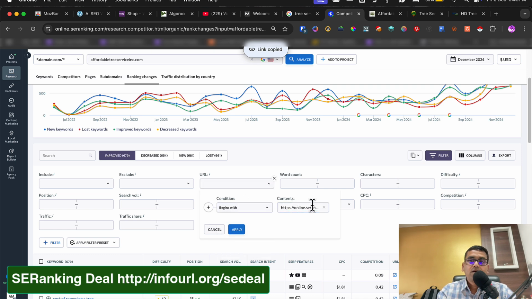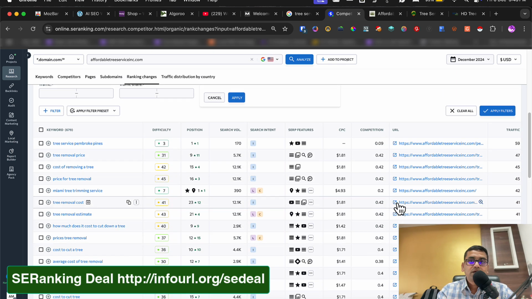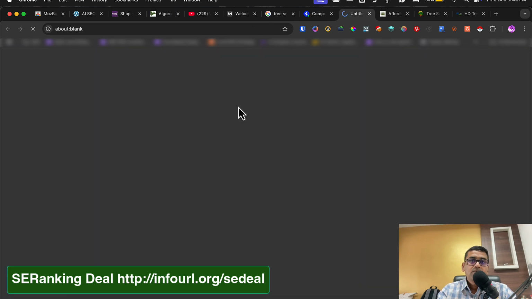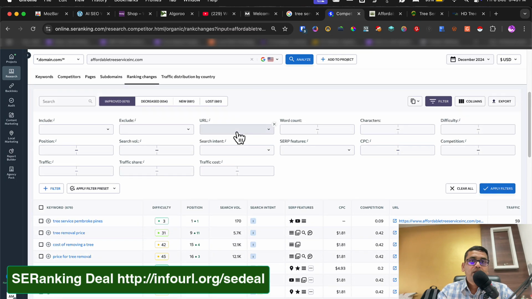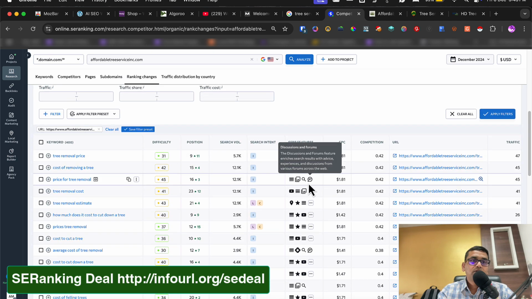Let me just take one, tree removal cost. This is a main keyword with 12,000 searches, but that is all over the USA. A fraction of that goes to the Miami users, so they're doing well. But let me see what can be done further. I want all the keywords that are going to this page.